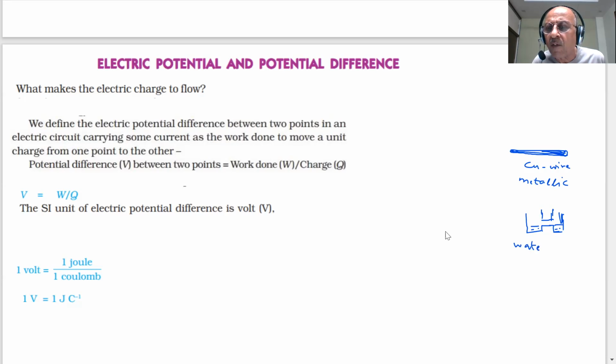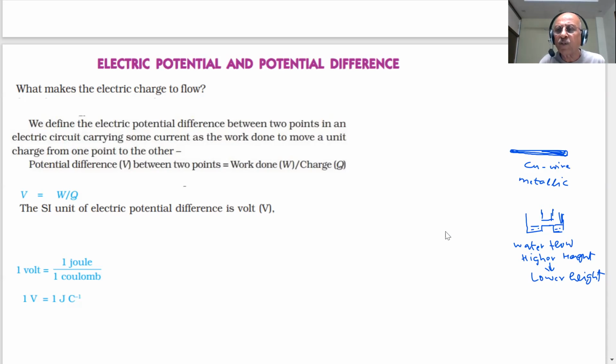But you know, water always flows from higher height to lower height. Is it right? There has to be a pressure difference, students, for the water to flow.